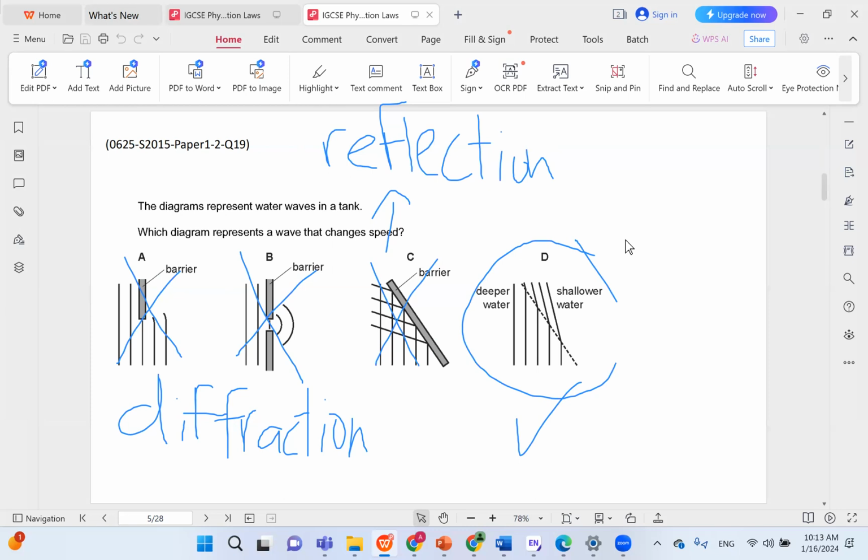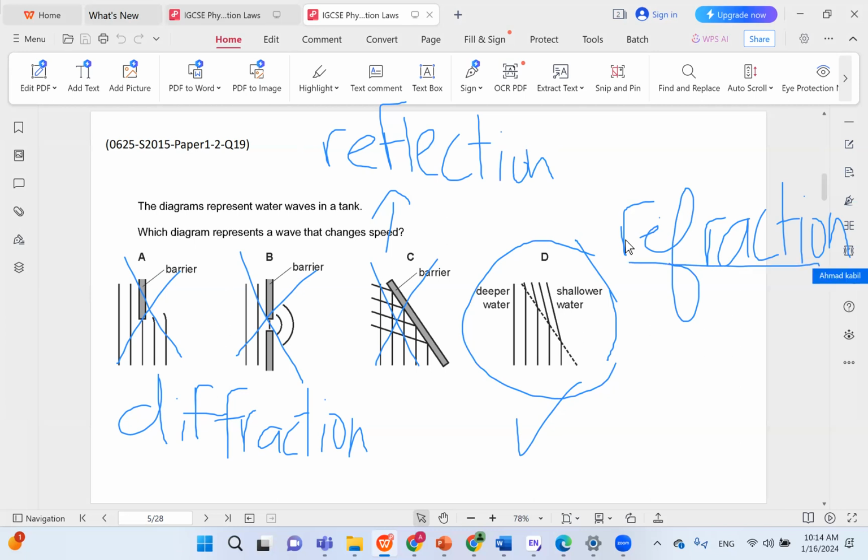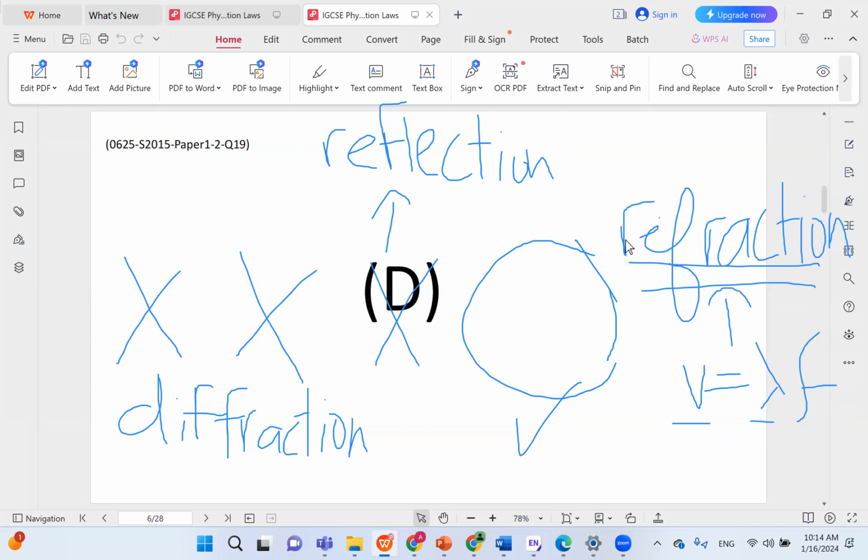Again, for clarity, let me write the word so that you can distinguish the three properties or the three processes. You have reflection, you have diffraction, and you have refraction. The only one that has change in speed and wavelength, you should remember this equation, V equals lambda F. The only one where changes occur in V and lambda is refraction. So D is the correct choice here.